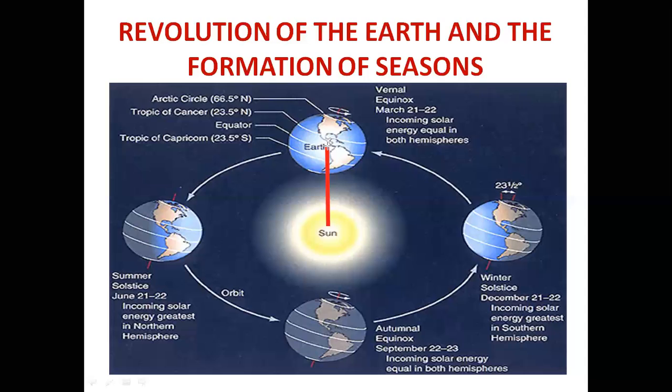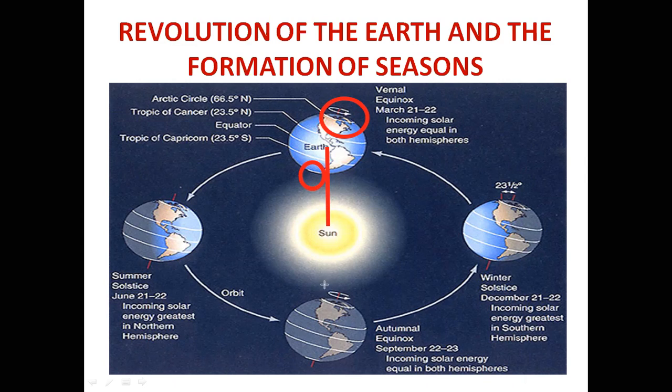Here the duration of day and night is equal all over the world. The position on 21st March in the northern hemisphere is called the spring equinox. The northern hemisphere will have the spring equinox, and the southern hemisphere will have autumn.